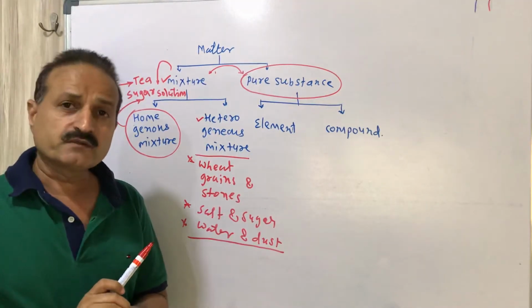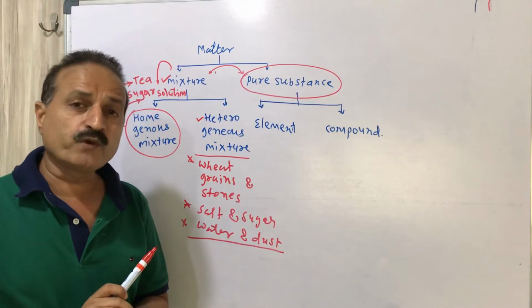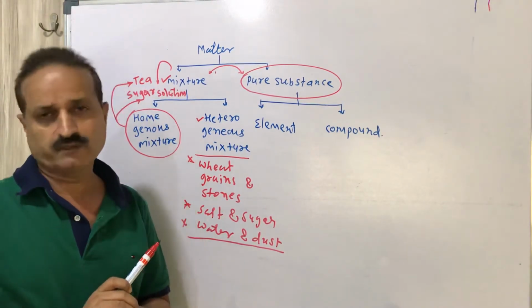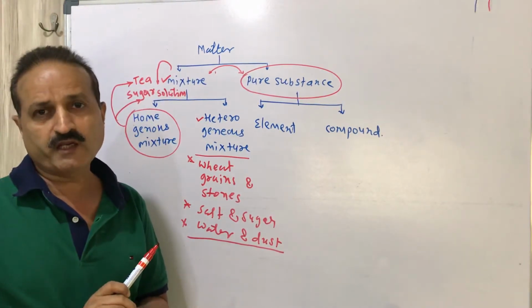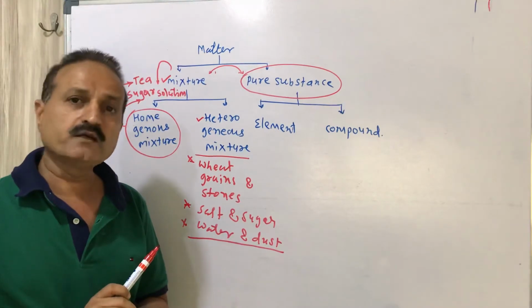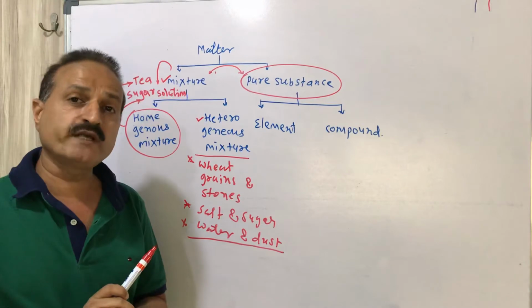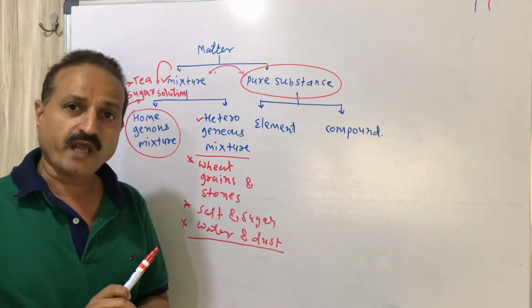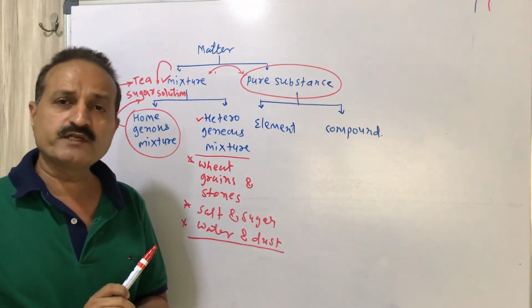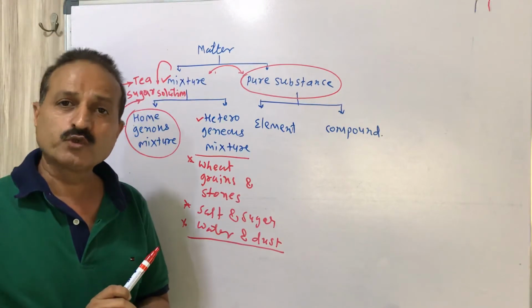In a mixture, the ratio of components is not fixed. You can add 1 spoon of tea dust, or 2 spoons of tea dust, or 2 teaspoons of sugar.